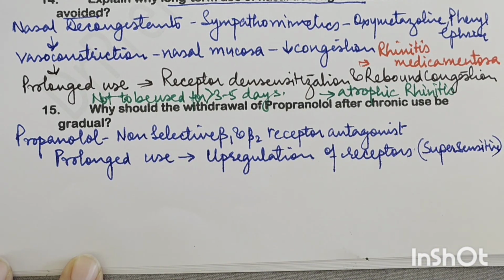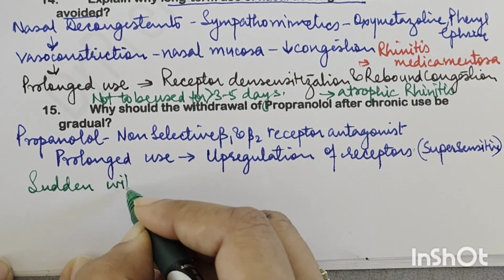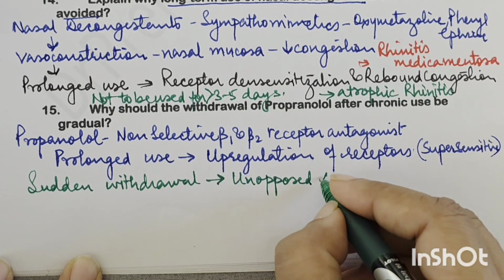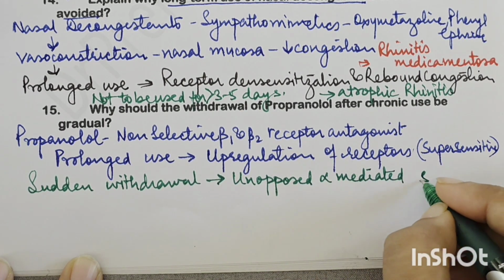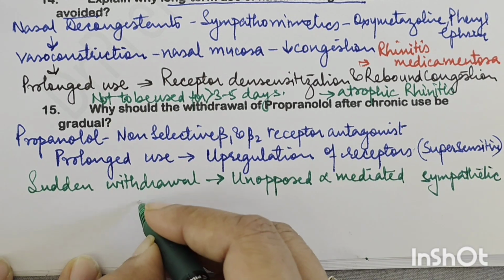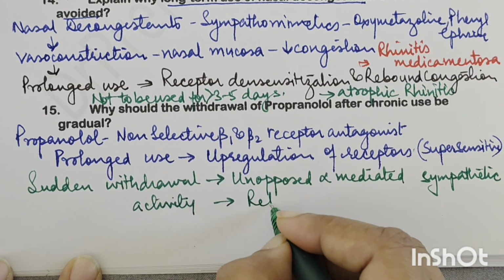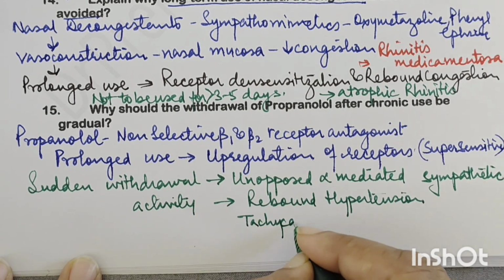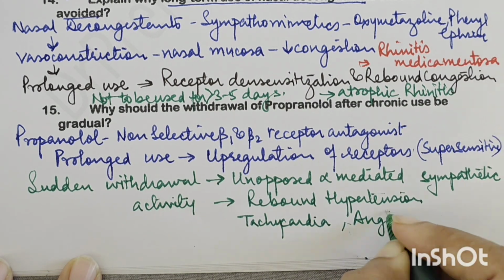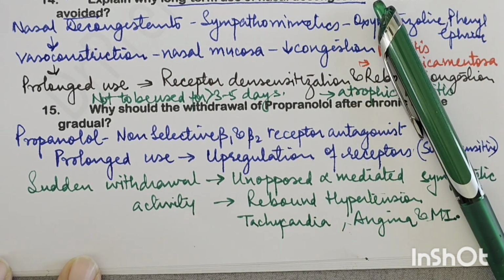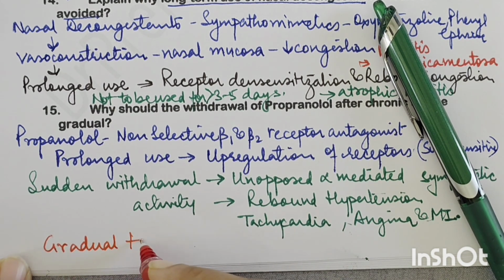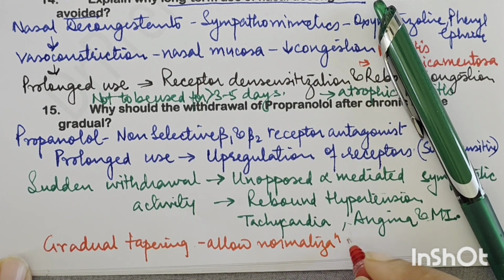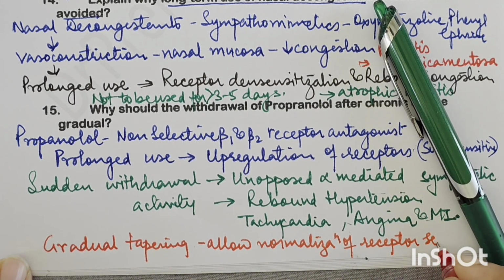Now what will happen? If you do a sudden withdrawal, sudden withdrawal will result in unopposed alpha mediated sympathetic activity, which will result in rebound hypertension, rebound tachycardia, angina, and can even precipitate a myocardial infarction. So that is why a gradual tapering is done, and a gradual tapering will allow normalization of receptor sensitivity and will not result in a rebound hypertension.